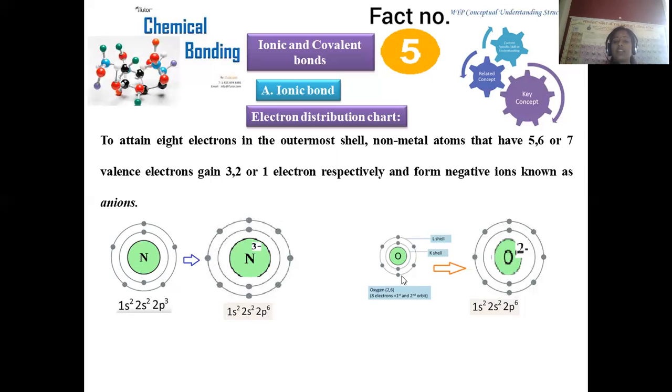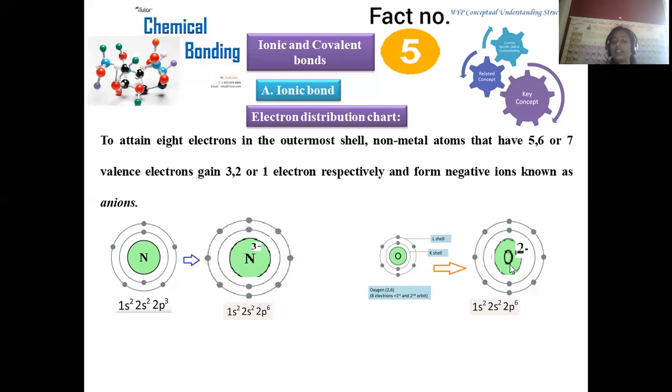In a similar manner, move on to the 16th group element, the oxygen family, also known as the chalcogen family. The electronic configuration is 1s2 2s2 2p4, and 2 more electrons are required in order to acquire the neon configuration. That's the reason oxygen gains 2 electrons and turns into O-2, denoted as oxide.